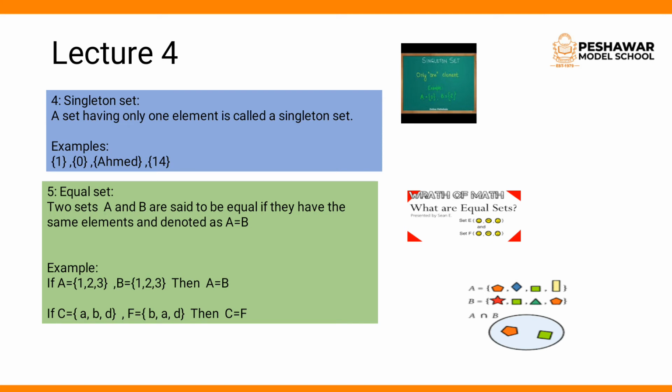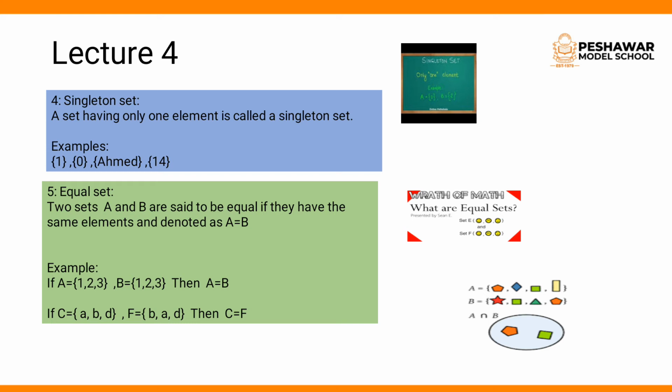So singleton set, what is coming to your mind from singleton set? It is coming from single. So automatically in your mind it comes that the set is about one thing, meaning that this set consists of only one element. The definition is: a set having only one element is called a singleton set. Clear? That set which consists of only one element is called a singleton set.